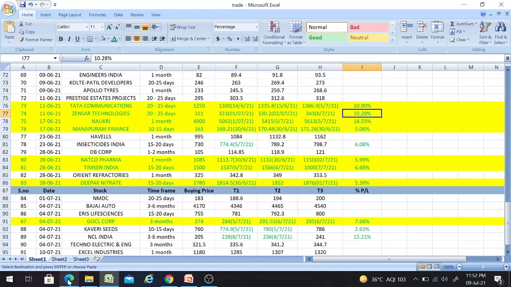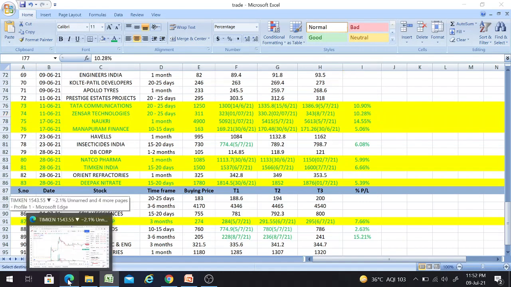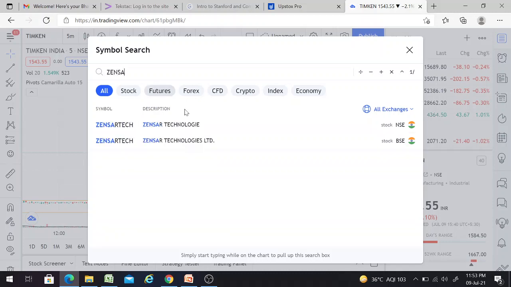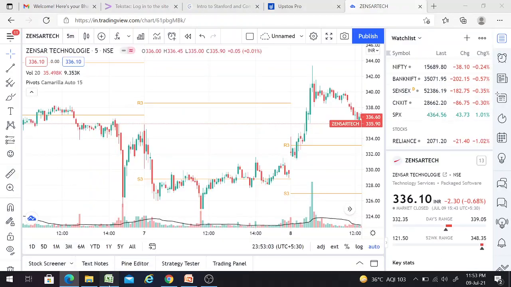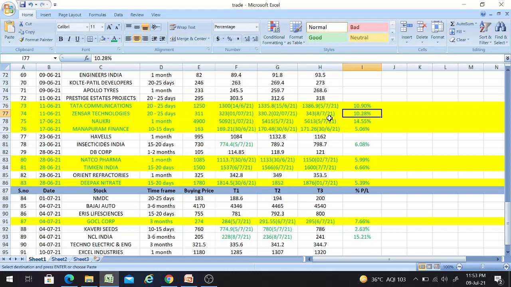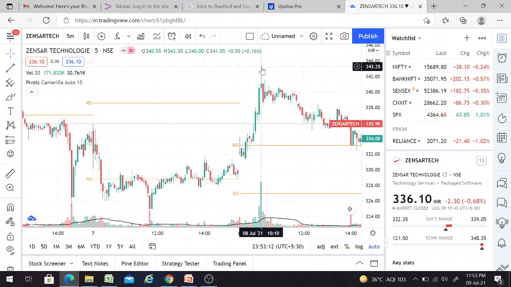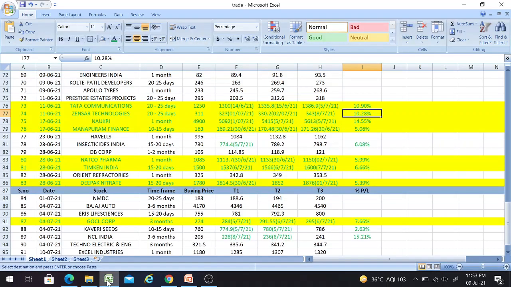And then, firstly, we'll also see in the platform Zensar Technologies, right? Yes, Zensar Technologies. So as I told, the third target of Zensar Technologies is 343, and we achieved it on 8th, right? We'll see the same here. So on 8th, it went till 343.25, friends. You can see on the right side of the chart, the black colored ones, 343.25. On 8th, it went there.